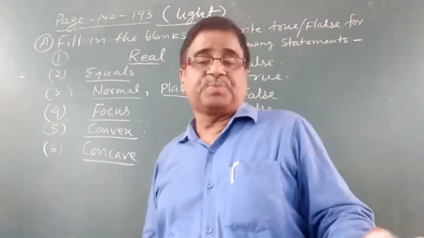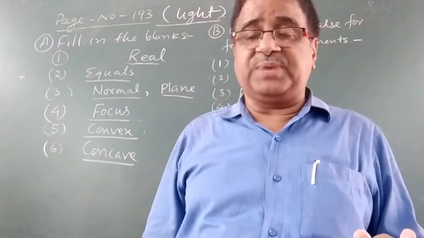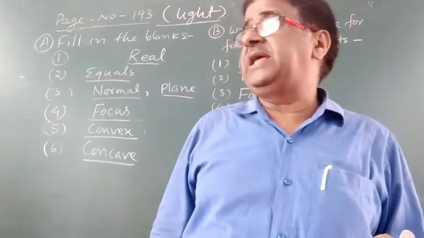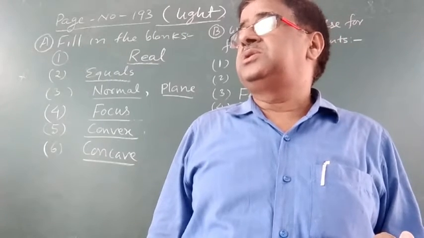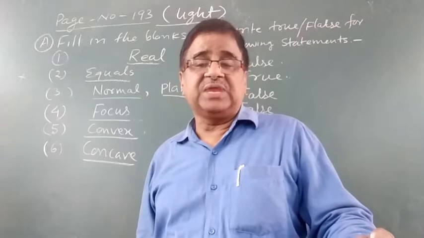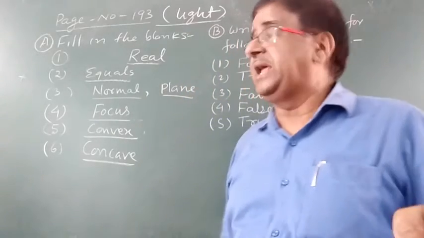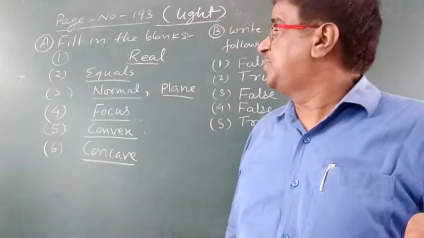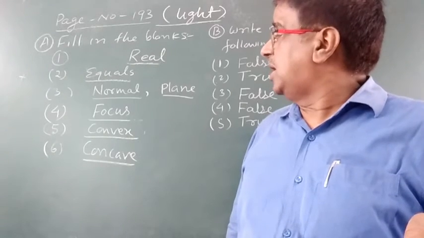Now come to question number 3 in the fill in the blanks. The incident ray, the blank space at the point of incidence and the reflected ray all lie in the same plane. So it is also related with the second law of reflection.